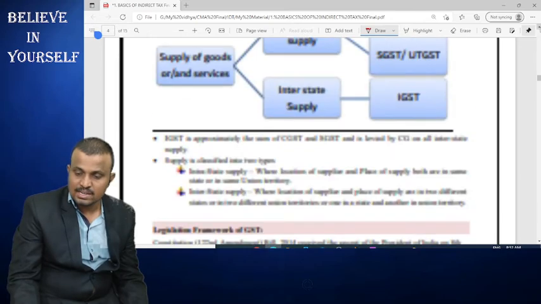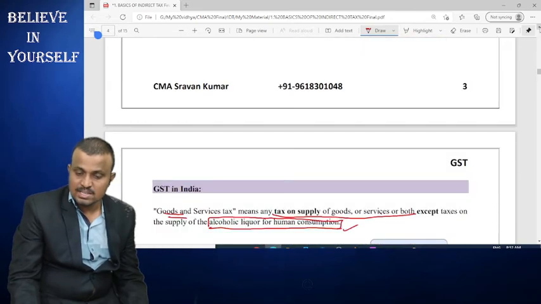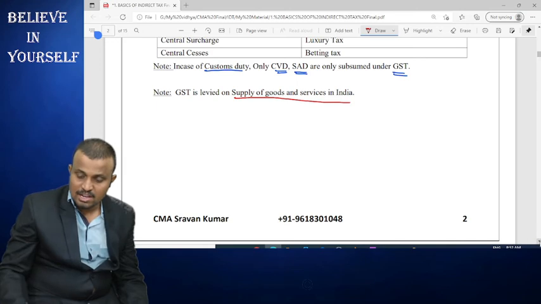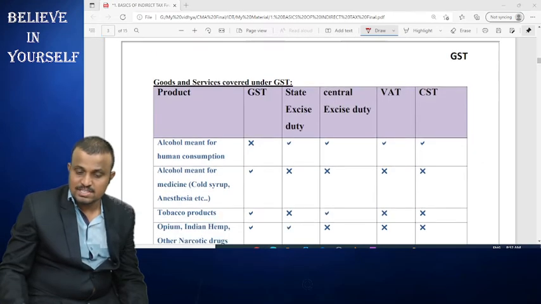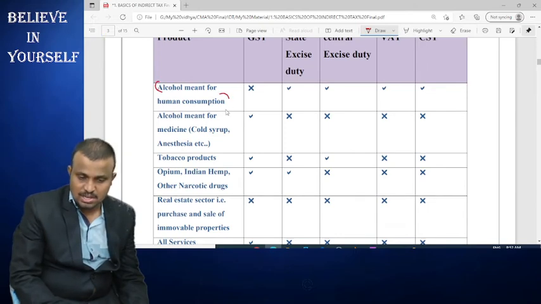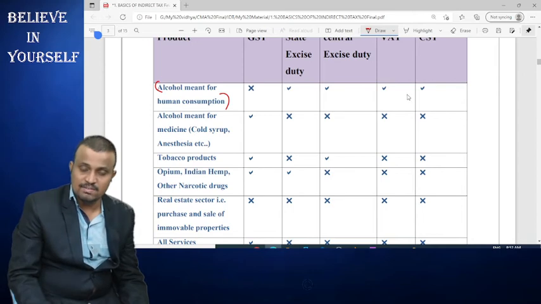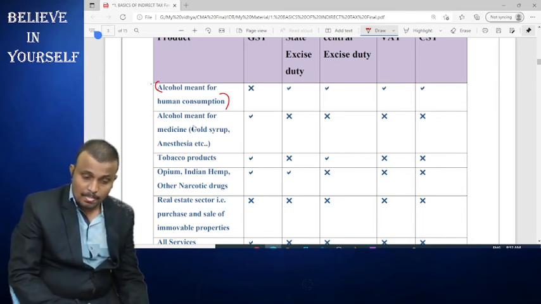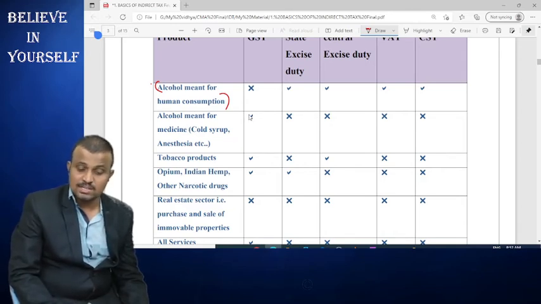And coming to GST, it does not apply to all goods. GST is generally levied on supply of goods or services in India, but some products are not covered. The best example is alcohol meant for human consumption. In the case of alcohol meant for human consumption, the previous taxes are levied even after the introduction of GST. So it is not covered. But if alcohol is used for medicine, then that is covered under GST.